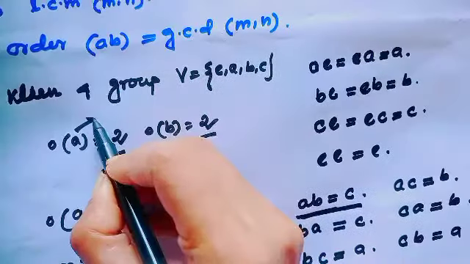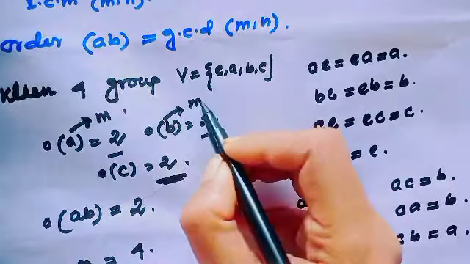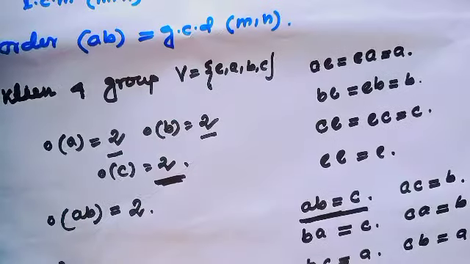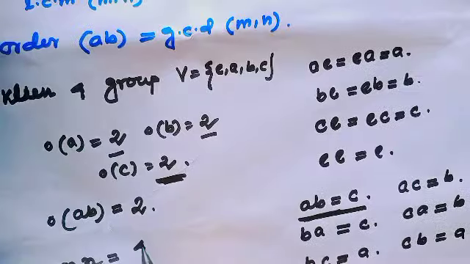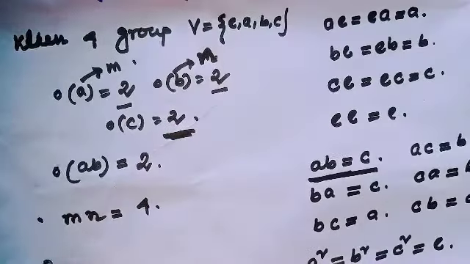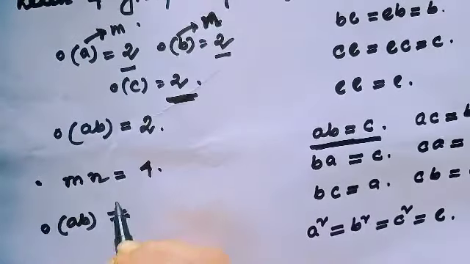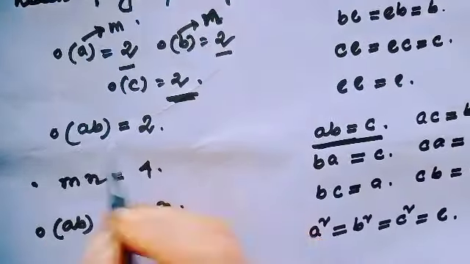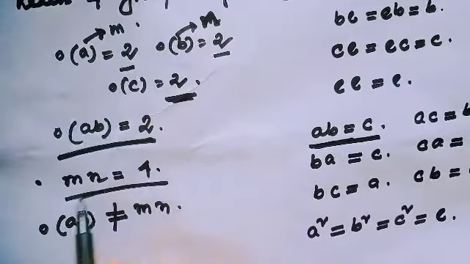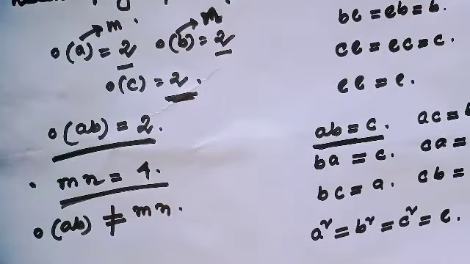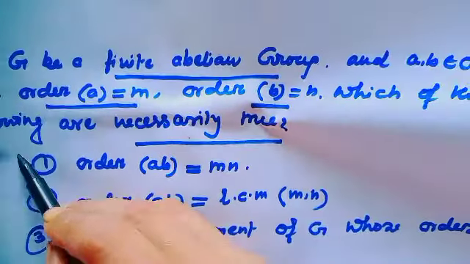Here m is 2 and n is 2, so mn equal to 4. So order of AB cannot equal mn, because order of AB equals 2 and mn equals 4. So the first option is a wrong option.